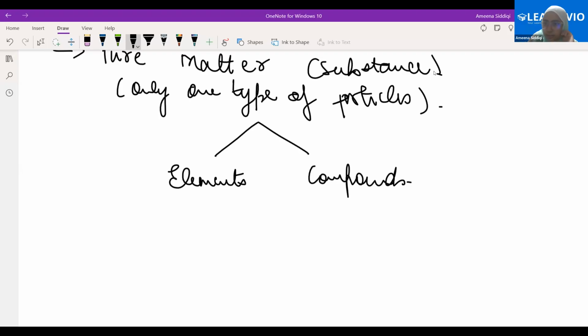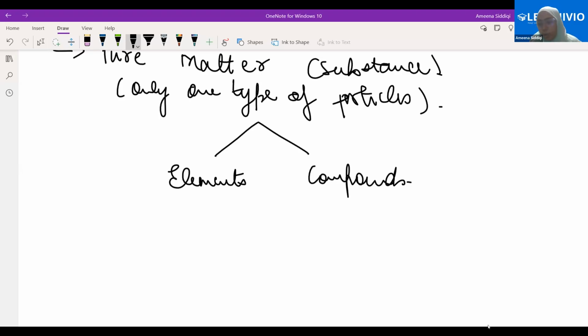Ma'am, elements, it means that it is made up of many chemical properties. Okay. An element, when the same kind of atoms combine together, it means element. Good. An element is a pure substance which is only made up of one atom. Very good. Which is made up of only one kind of atom. You cannot say one atom, right? That's not right. Fine.